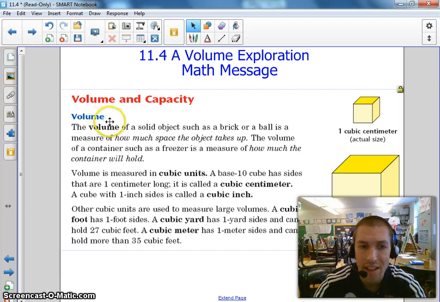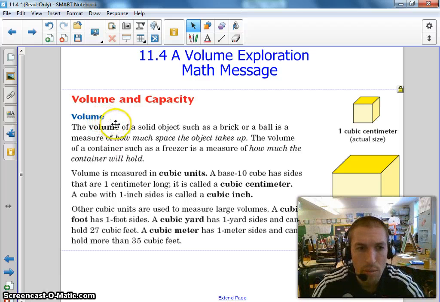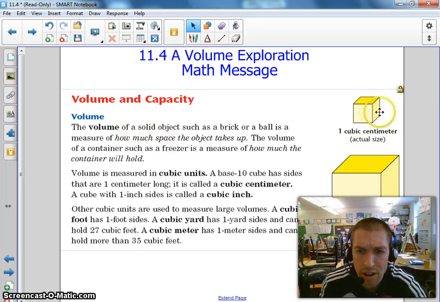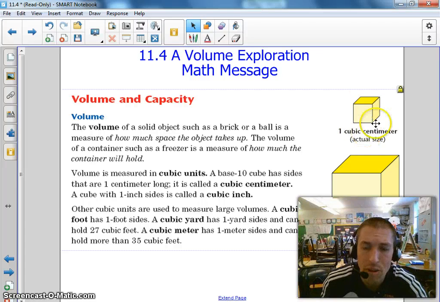The volume of a solid object, such as a brick or a ball, is measured on how much space it takes up. The volume of a container, such as a freezer, is how much a container will hold. The volume of a 2 cubic foot freezer is much smaller than a 6 cubic foot freezer. So volume is measured in cubic units. These over here are a good example of what a cubic unit is. This is a cubic centimeter because it goes a centimeter here, a centimeter here, a centimeter deep, but it's like a cube. That's why it says cubic centimeters, and that's what you use to measure volume.